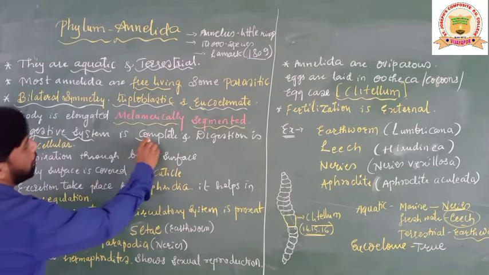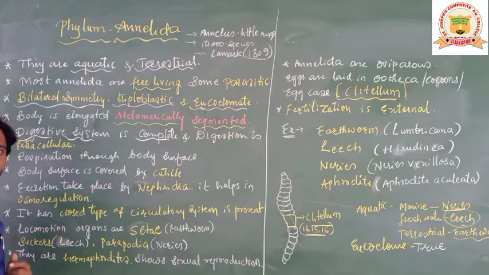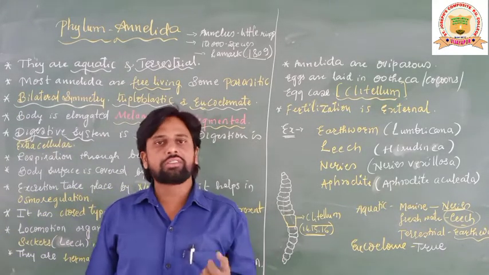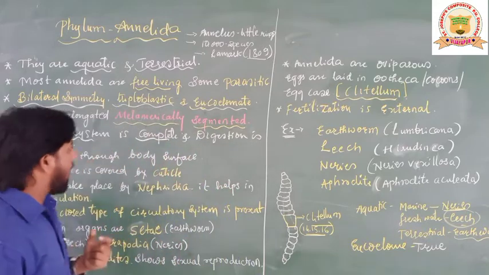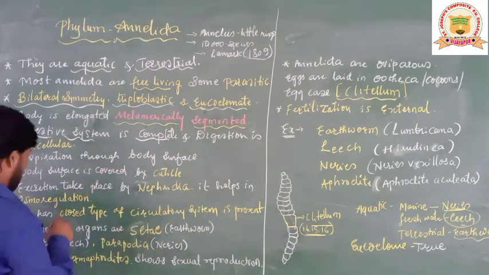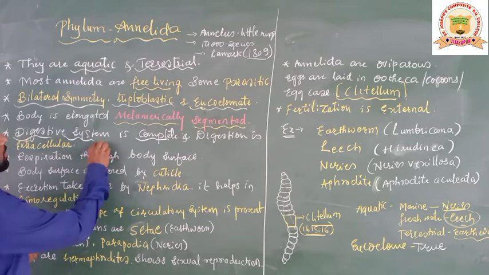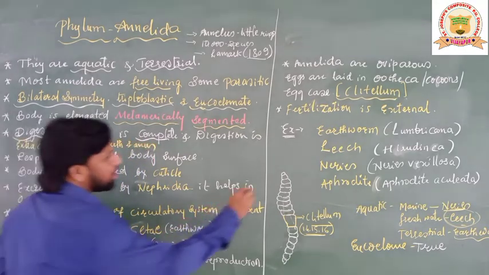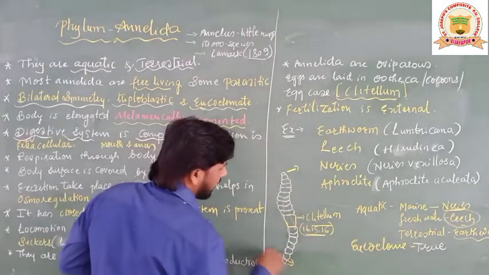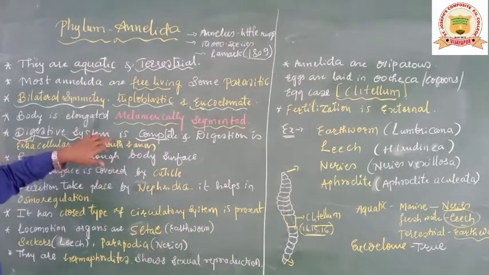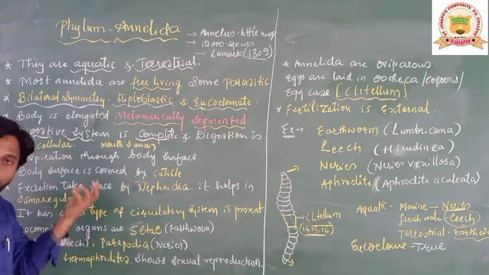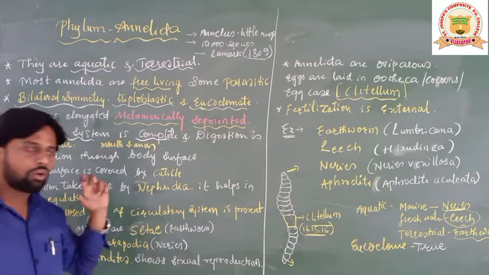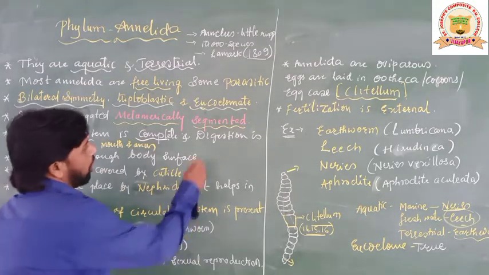The digestive system is complete. Again the word complete comes here. Whenever the digestion is complete, such a body plan consists of what? Two separate openings, that is mouth and anus. So here is a mouth, here is an anus, where these groups of animals possess two separate openings, mouth and anus. So the digestive system is complete here.